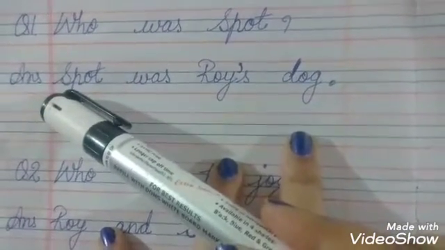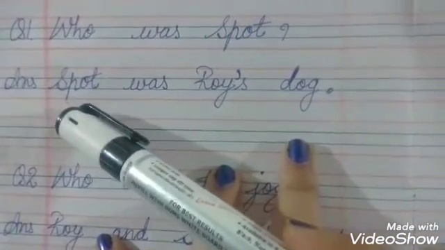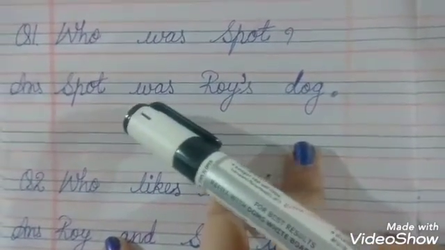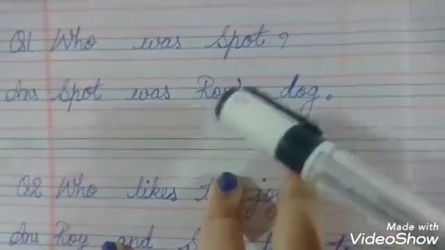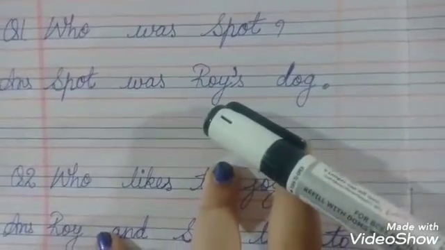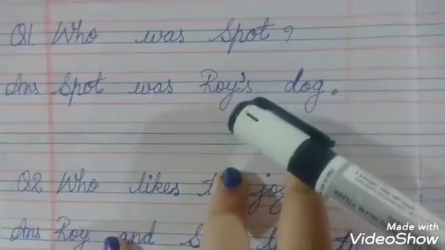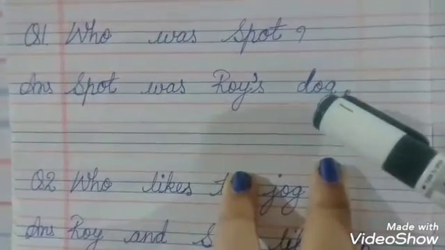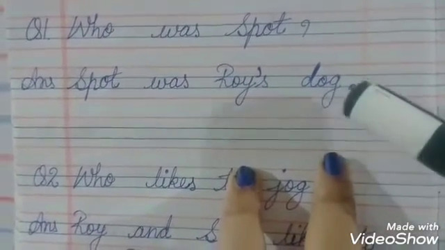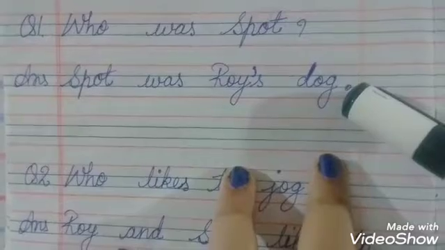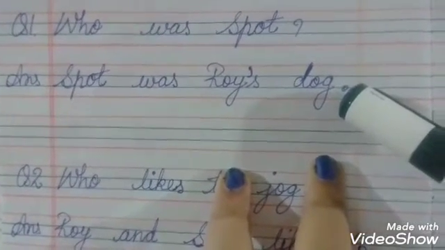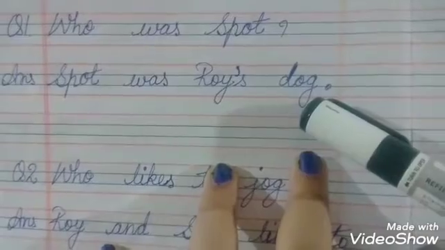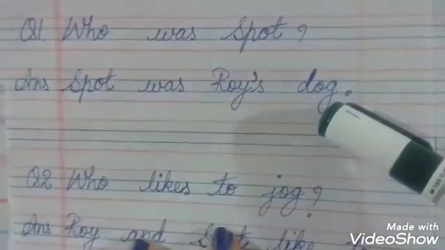Spot, S with capital, S-P-O-T, spot. W-A-S, was. R-O-Y, apostrophe S, Roy's. D-O-G, dog, and a full stop. On the board I have written pet. Dog is also correct and pet is also correct, whatever you want to write.